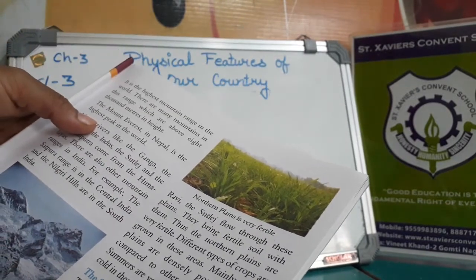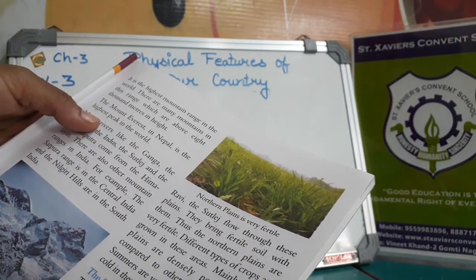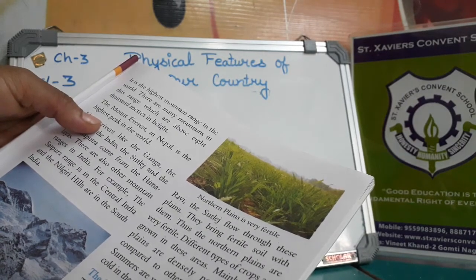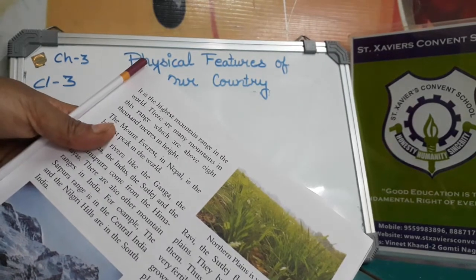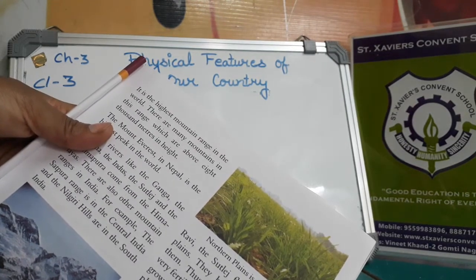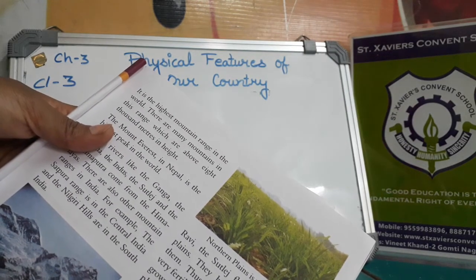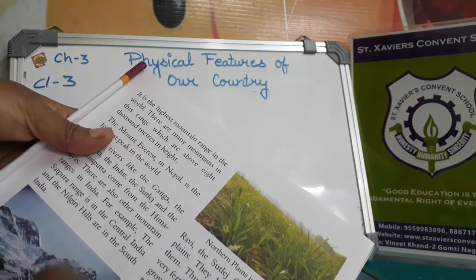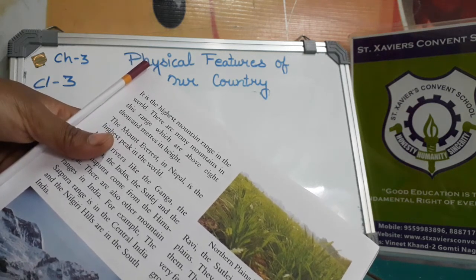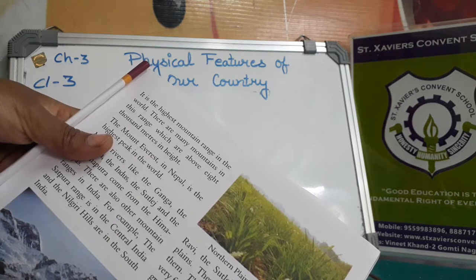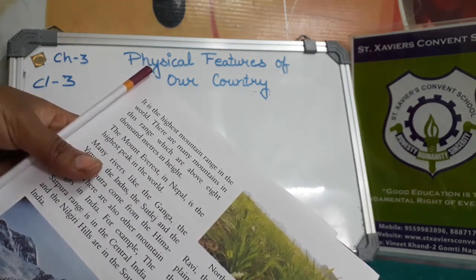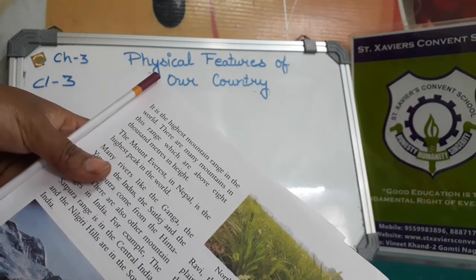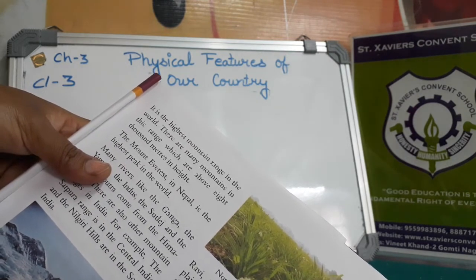There are many mountain peaks which are 8,000 meters in height. Okay, Mount Everest in Nepal is the highest peak in the world, and it is situated in Nepal.